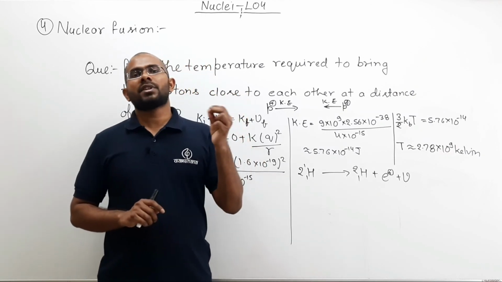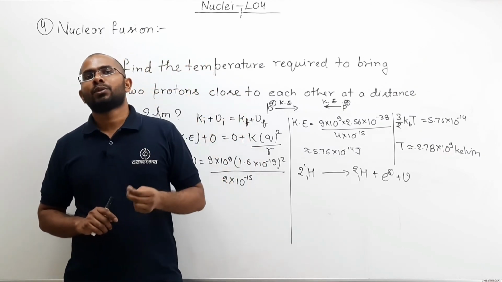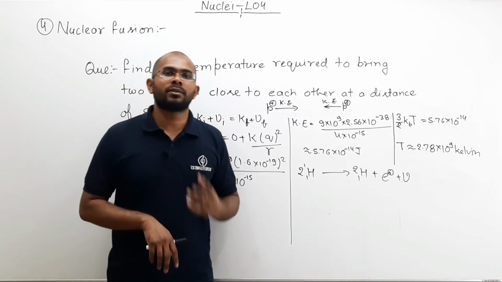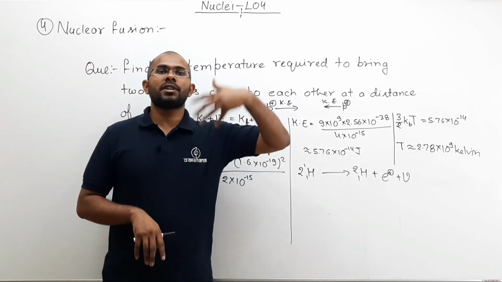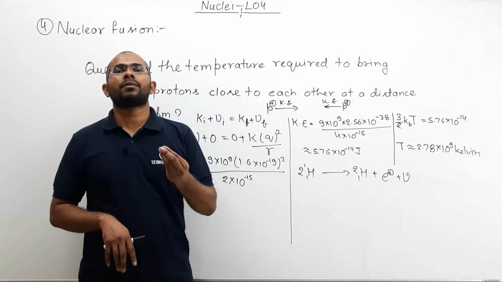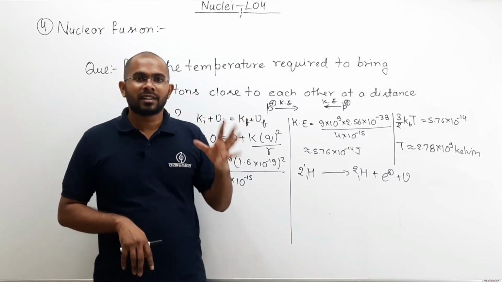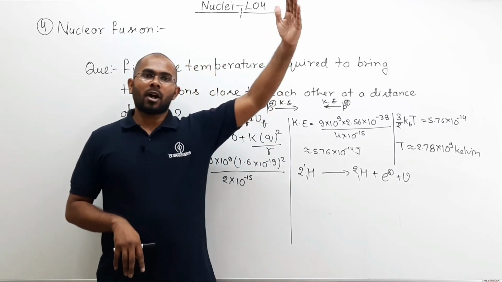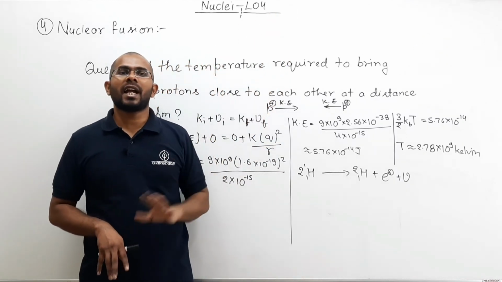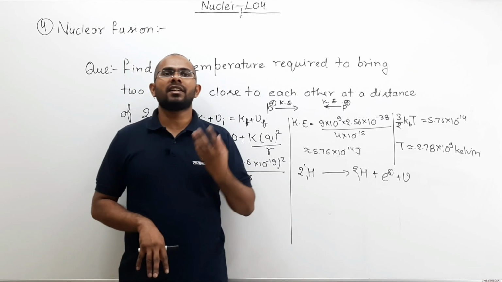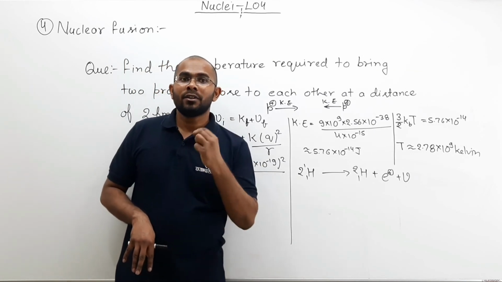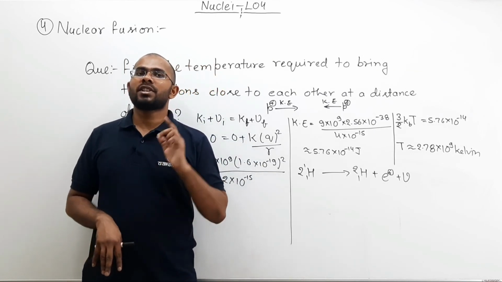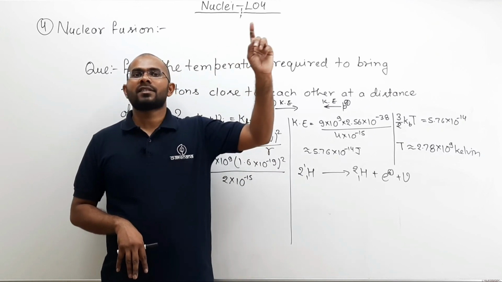So the temperature of our star is sufficient to support nuclear fusion, and the energy which is released through nuclear fusion in our stars is the energy which we receive in the form of sunlight. So sunlight is nothing but energy released during the fusion reaction which is taking place at the sun.